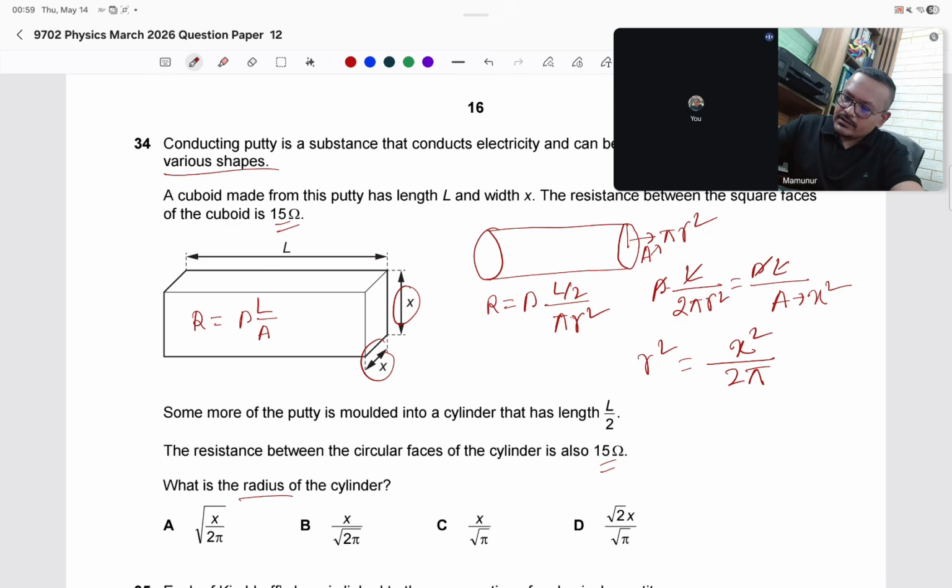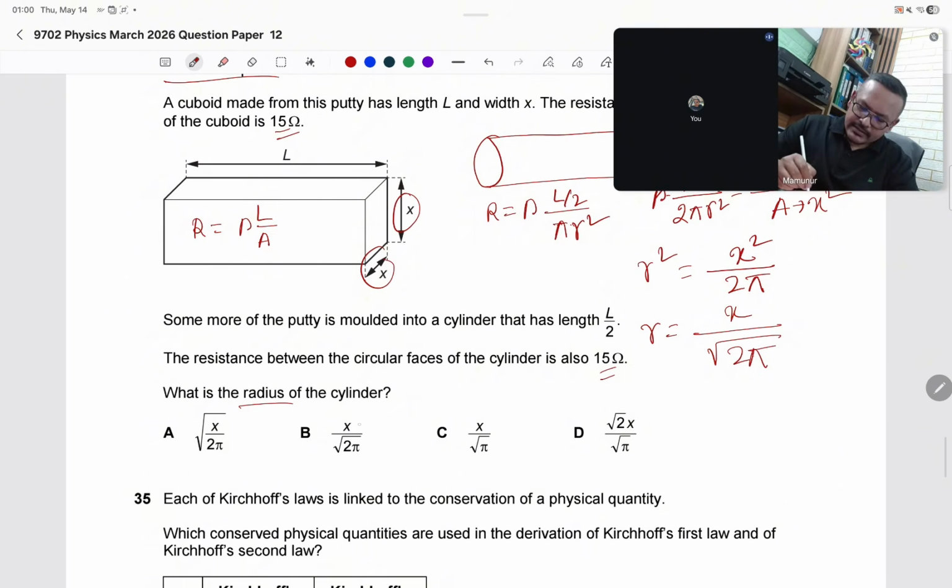So r equals x divided by root over 2 pi. The answer is B.